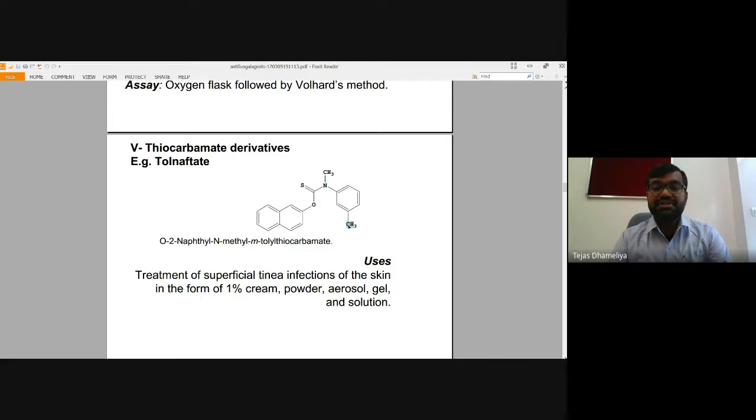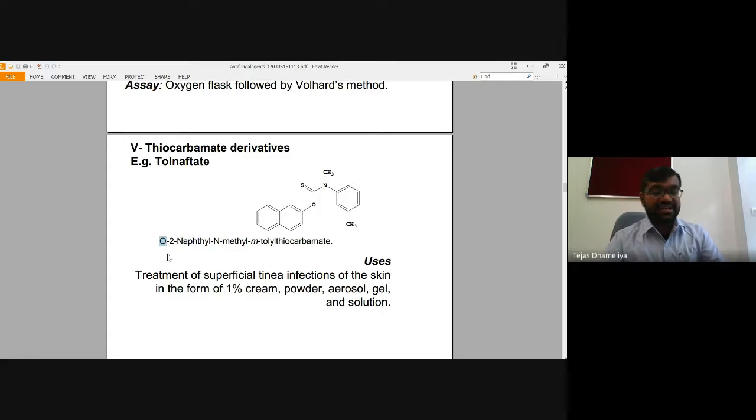At the meta position there is a methyl group, and phenyl with a methyl is also called toluene if it has this kind of structure. So this is a metatolide, and the metatolide is a functional group present over here, having N-methyl. So N-methyl is present over here, and O-2-naphthyl, where O means it is connected with oxygen.